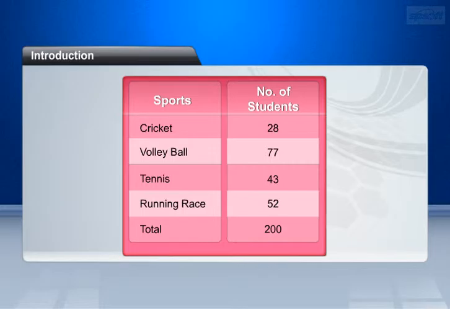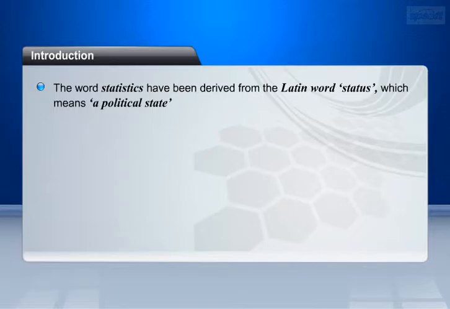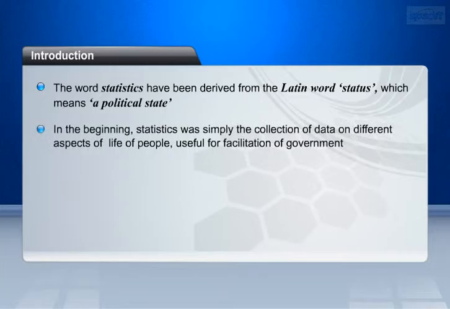Let's now see where statistics is used in our life. The word statistics has been derived from the Latin word status, which means a political state. In the beginning, statistics was simply the collection of data on different aspects of the life of people, useful for the facilitation of government.